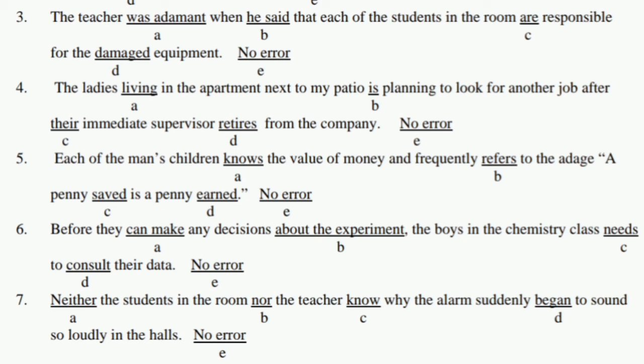Question number 7. Neither the students in the room nor the teacher know why the alarm suddenly began to sound so loudly in the halls. Very interesting thing. I taught a rule: if two subjects are connected with neither nor, the verb will follow the nearest subject. Here the verb is know, its nearest subject is the teacher. The teacher is a singular subject. The verb should be singular. The answer should be knows. But here is written what? Know. So the error is in the underlined portion C.